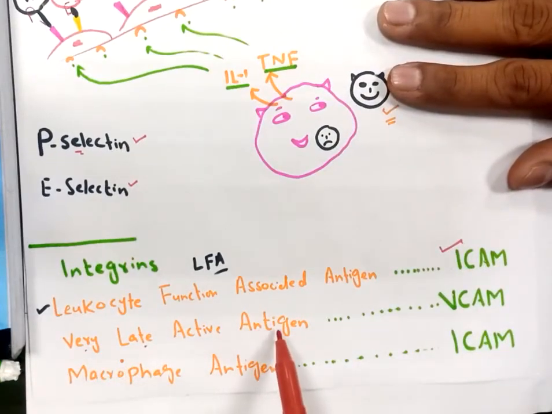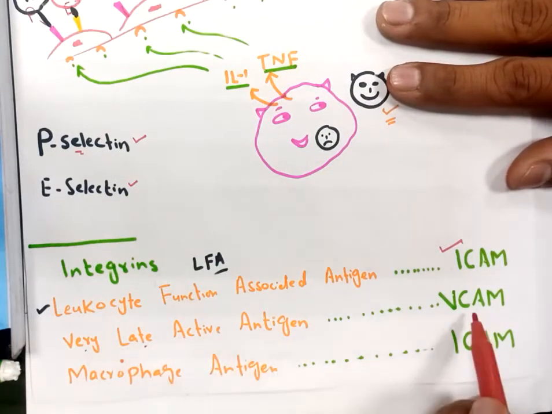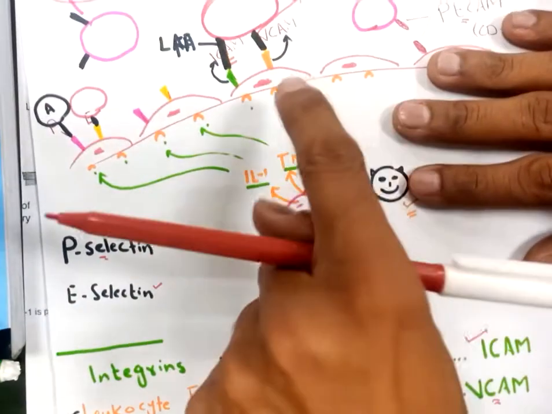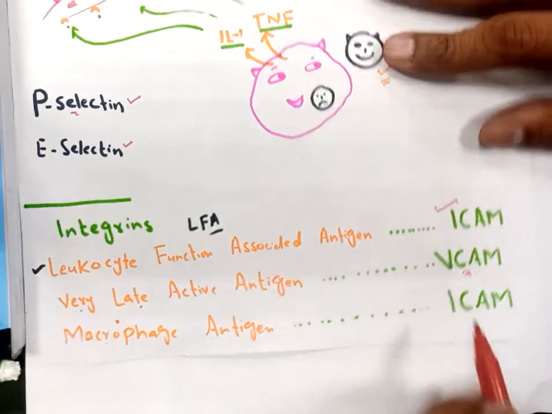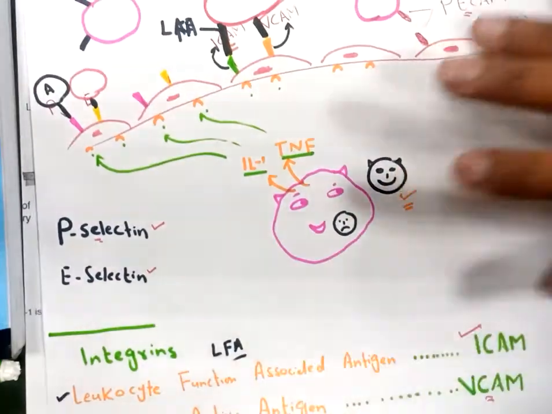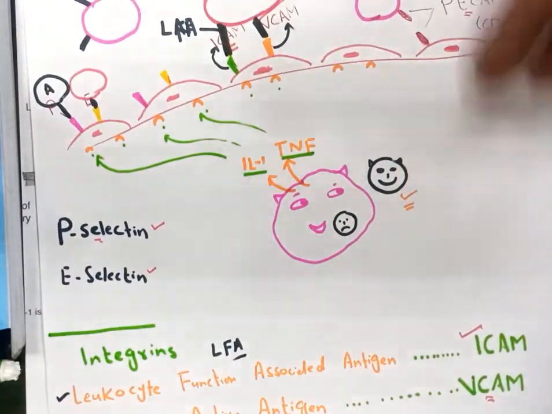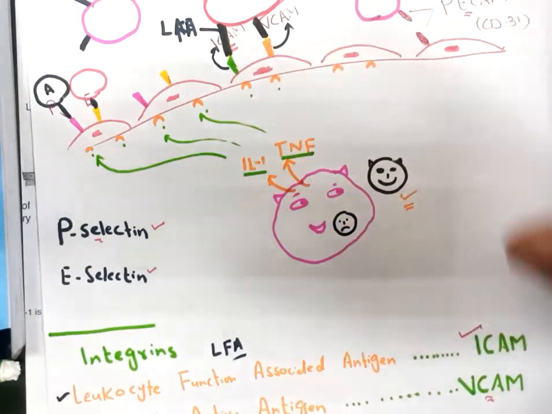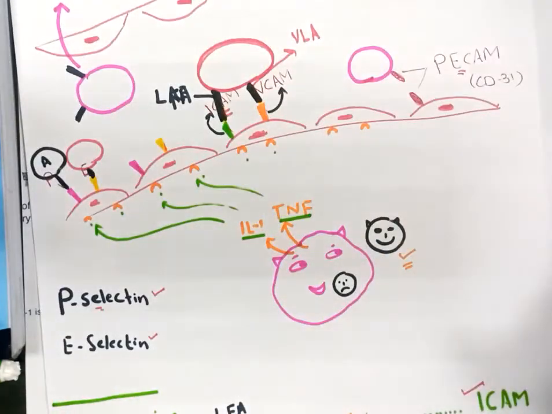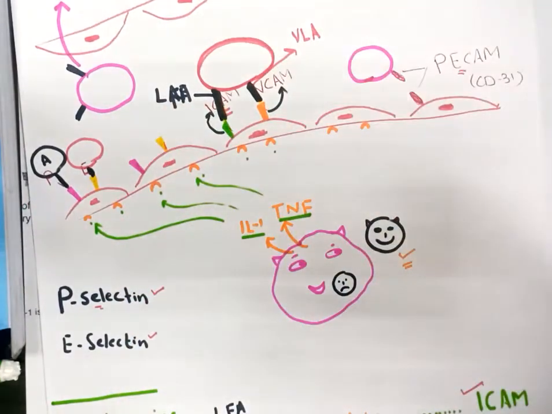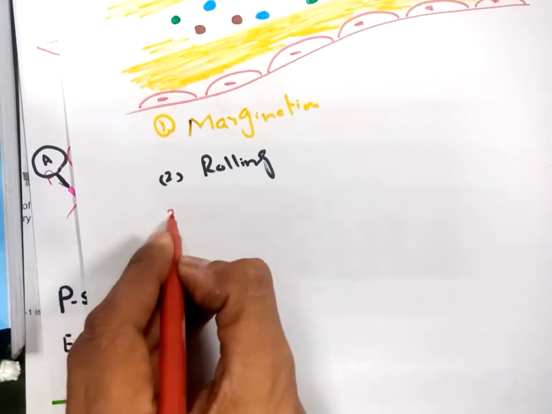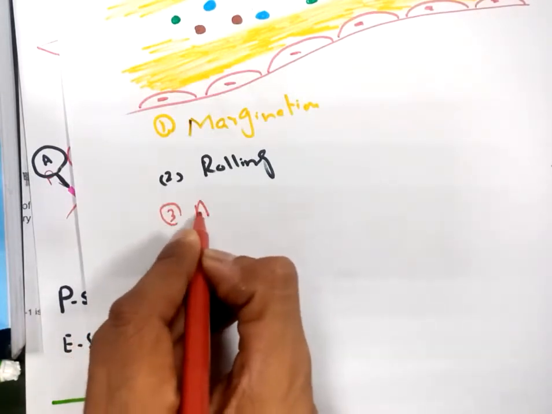Very late activation antigen will interact with VCAM. VCAM is also present on the activated endothelial cell. Macrophage antigen, MAC-1, will also interact with ICAM, and we know that ICAM is also present on the endothelial cells. Now once this interaction has happened with the help of these proteins, the cell will become adhesive, and this is the third step, and this step is called adhesion.